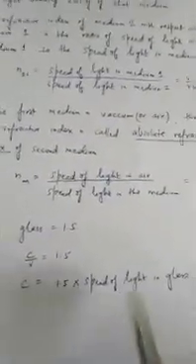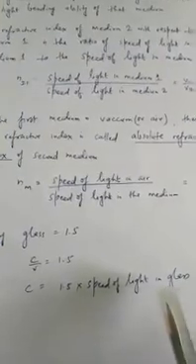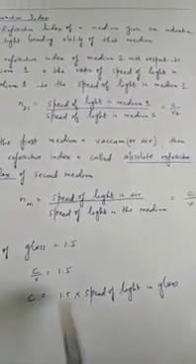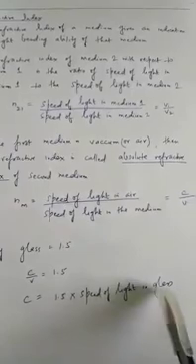Now let's understand. Suppose we say the refractive index of glass is 1.5. So c by v is 1.5, or if we cross multiply, we see c is equal to 1.5 into the speed of light in glass. So we can say if the refractive index of glass is 1.5, then the speed of light in air or vacuum is 1.5 times the speed of light in glass.